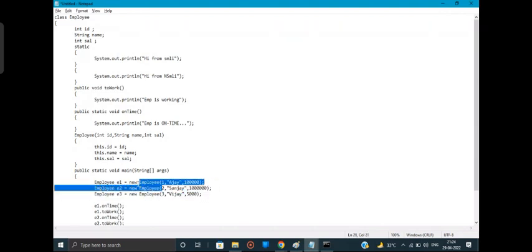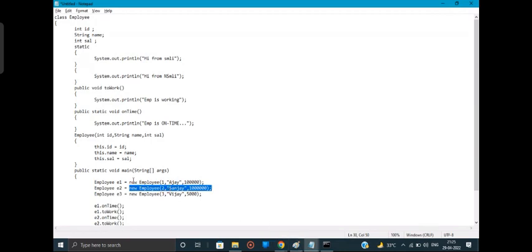An employee type object will be created. After that, the constructor is getting called. The same procedure will repeat. So can you all tell the second object creation? I'll be writing it, and I want everyone to tell it.